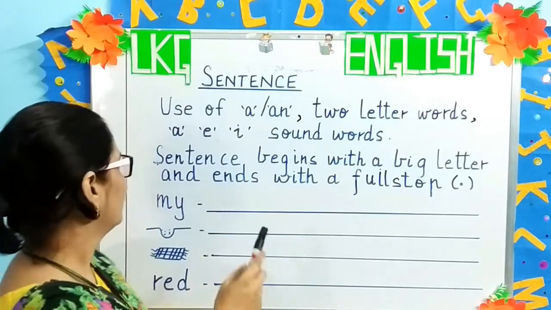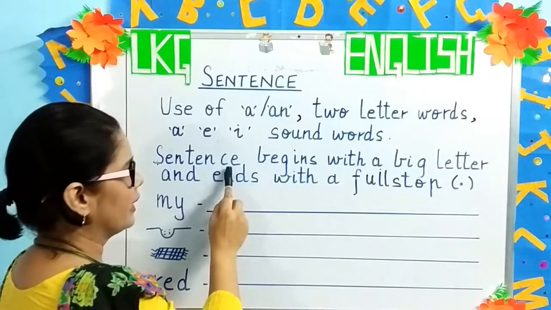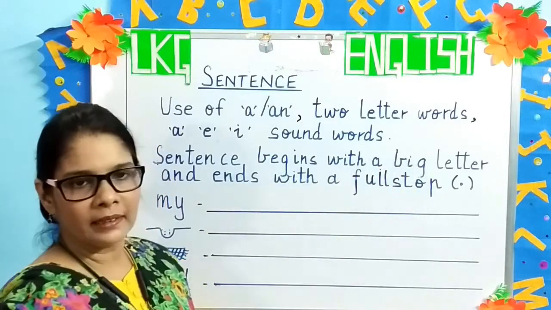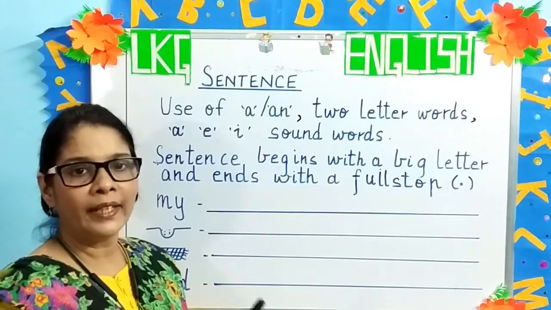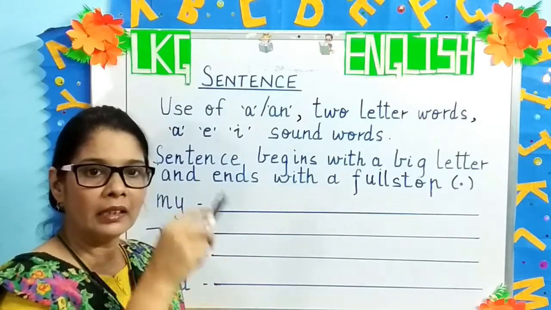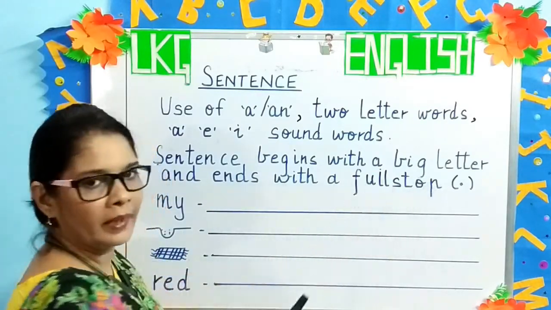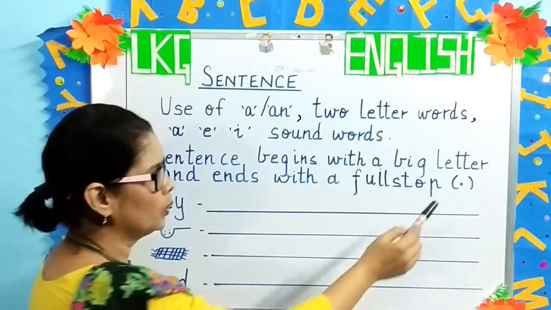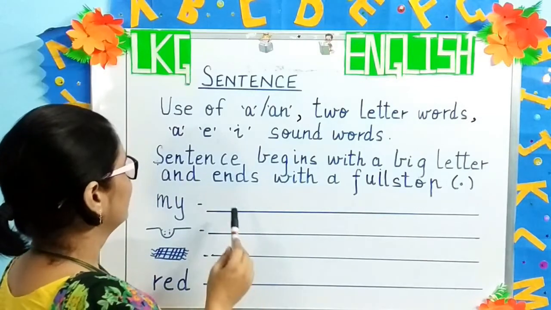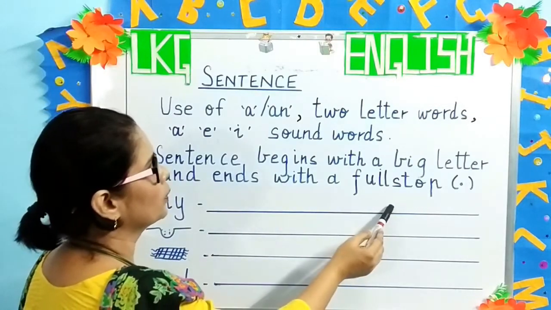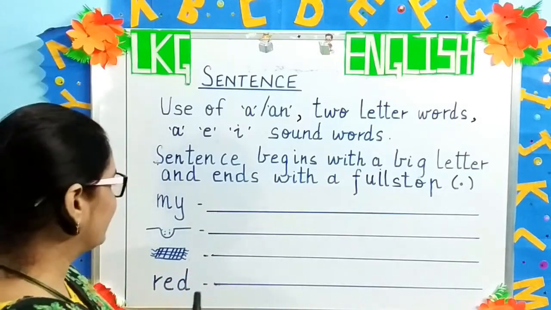Then we put them in a proper order and we make a proper sentence. Understood? Now, when we are writing a sentence, we must always remember that the sentence begins with a big letter or a capital letter. A boy is playing. So, A will be the capital A, and the sentence ends with a full stop. At the end of the sentence, you will put a full stop, which is a dot. Okay? It is a cat. You will put a full stop at the end.